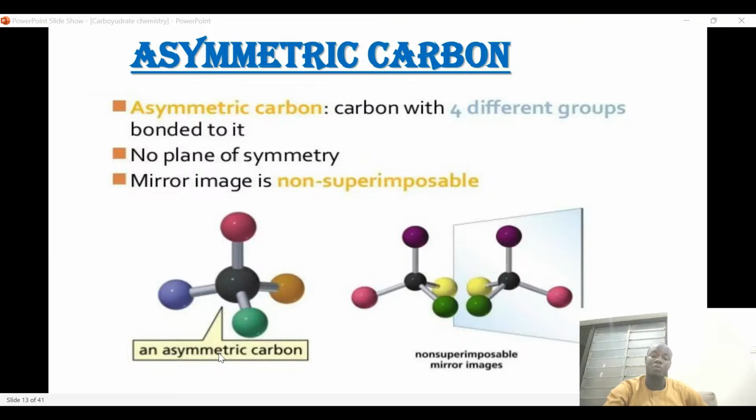That is a carbon that has four different groups attached to it. Maybe you have nitrogen here, you have carbon dioxide here, you have hydrogen here, you have sulfur here. So it means that there are four different groups attached to the central carbon.